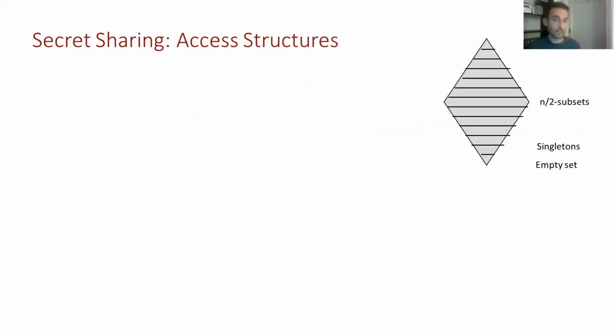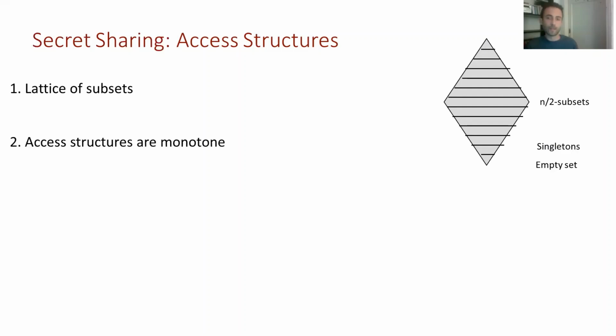So an access structure is basically a list of subsets. So we're going to view them graphically with this rhombus representing the lattice of subsets, where in each line we have all of the sets of the same size. So the middle line here represents all of the n/2 subsets of the n parties, and at the bottom we have lines representing small subsets, and the topmost line represents the set of all parties, etc.